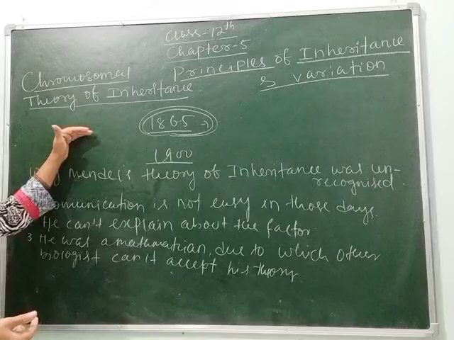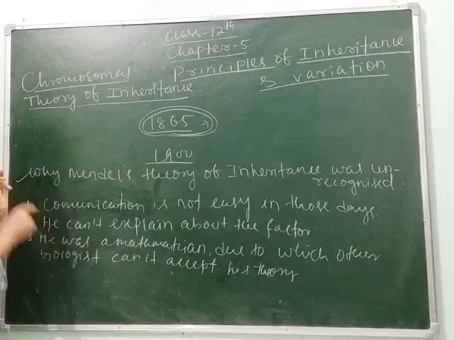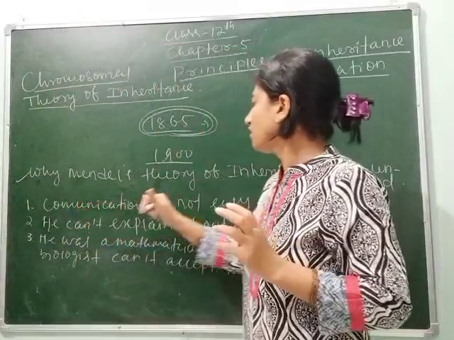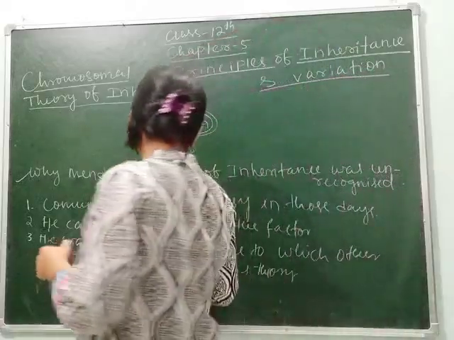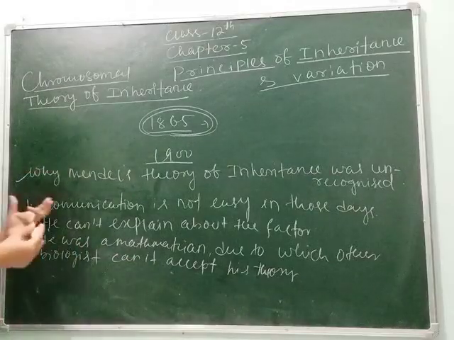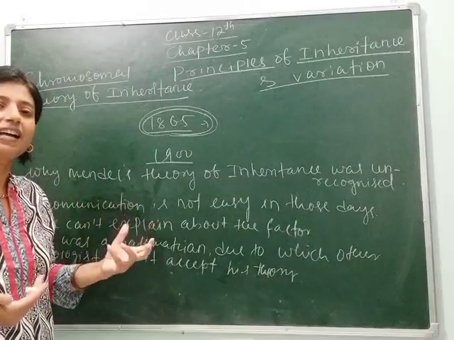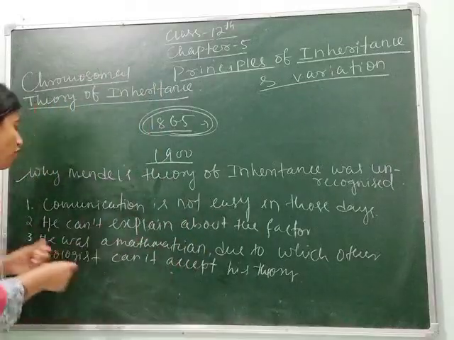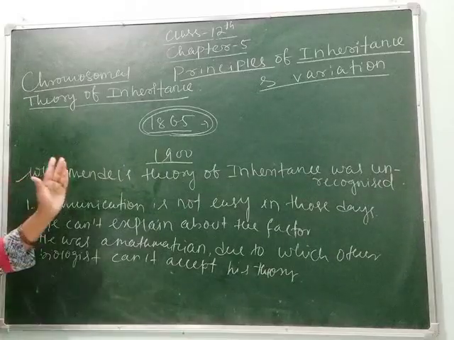So this may come in your 3-mark question, and you have to write these 3 points on why Mendel's theory of inheritance was unrecognized. First reason: communication was not easy in those days like now. Second: he could not explain about the factor, meaning the gene. Third: as he was a mathematician, many biologists could not accept his theory because biologists had different opinions compared to Mendel. So these are the reasons why his theory went unrecognized.